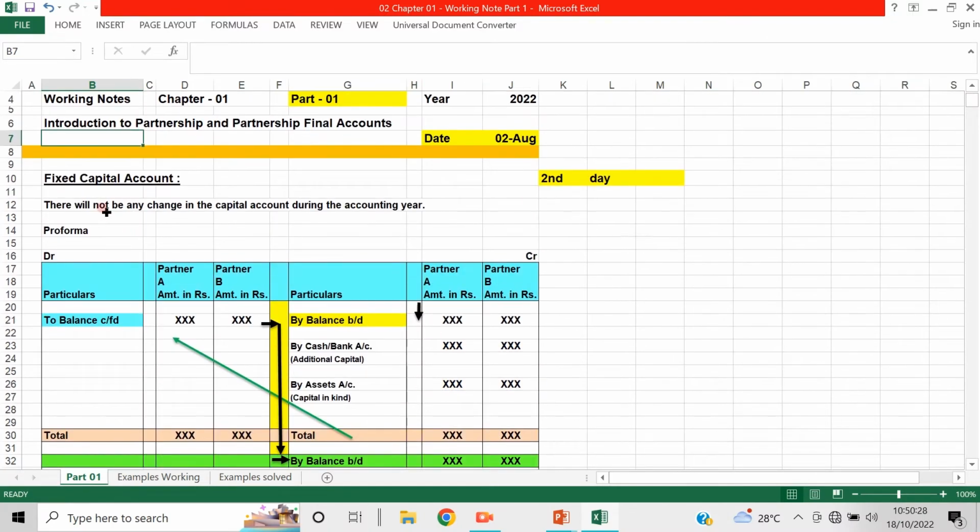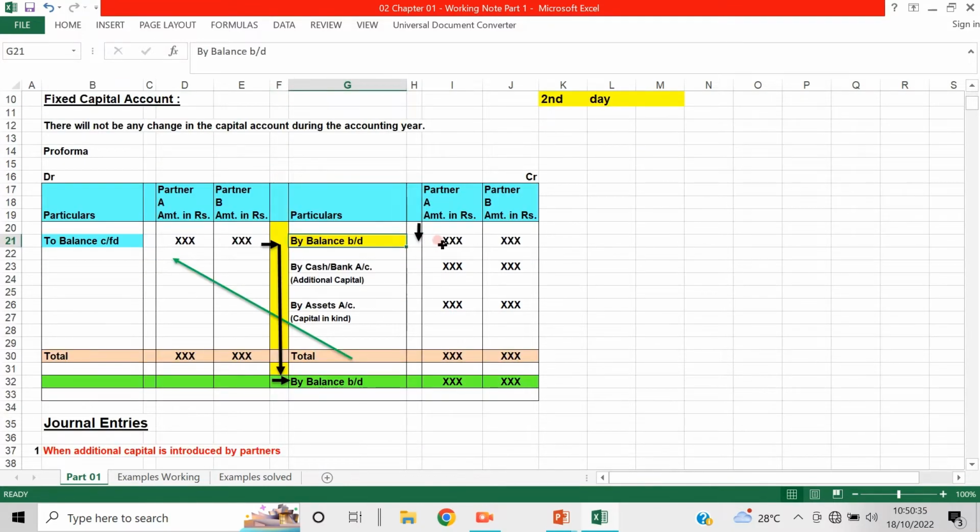So let us see. There will not be any change in the capital account during the accounting year. This is a fixed capital account. So the balance brought down, if it is 1 lakh by partner A, 2 lakh by partner B, then this will not change. This will be carried forward as it is. But if there is an addition, then that will be added, means addition of fund if it is required. It's a very big fund, not small funds or anything, if there is any requirement. But normally this won't happen.